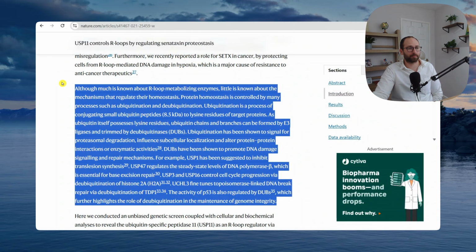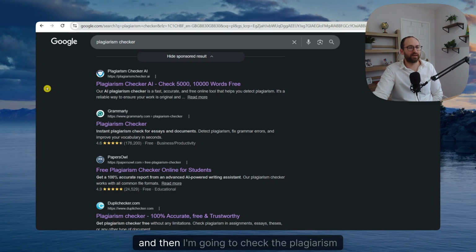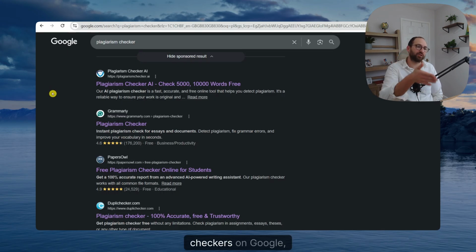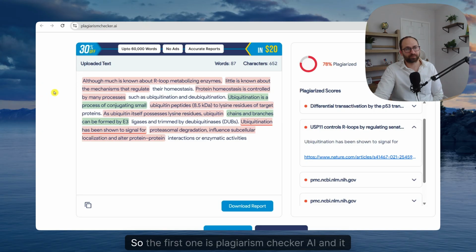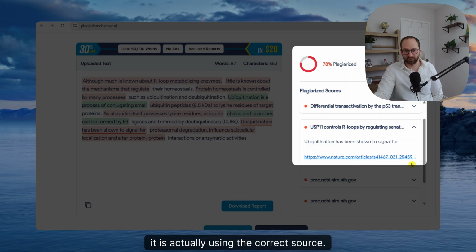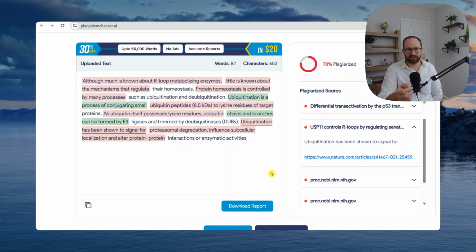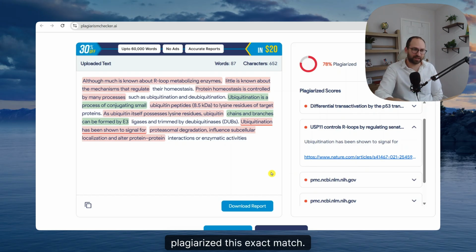This is on nature.com, a paper from 2011. I'm just going to copy this text, and then I'm going to check the plagiarism checkers on Google, whatever is suggested here. The first one is plagiarismchecker.ai, and it gives me a 78% exact match score. But look, it is actually using the correct source. If it has access to this website, it should say 100% plagiarized, an exact match. So this tells me this is not working.